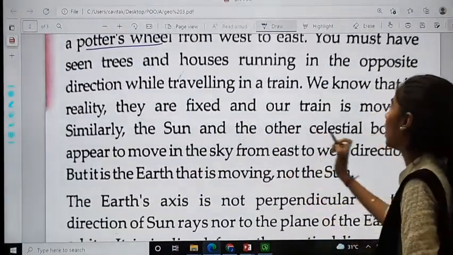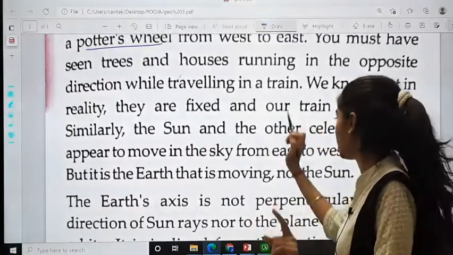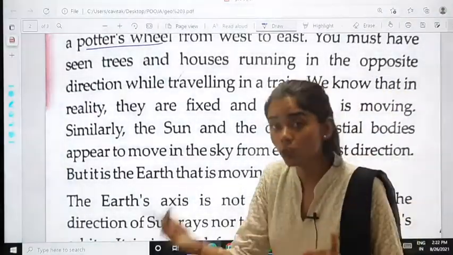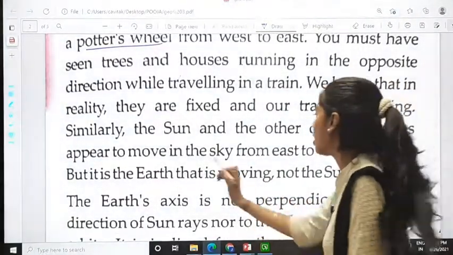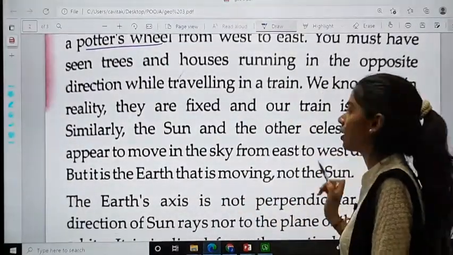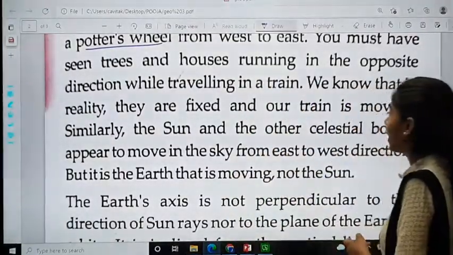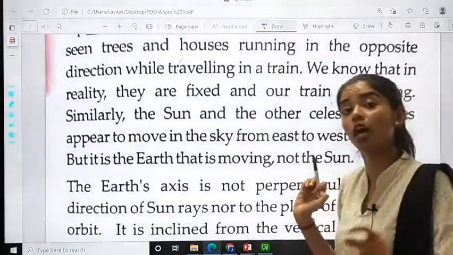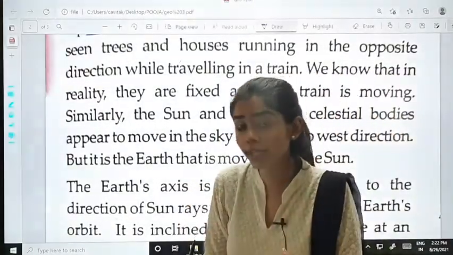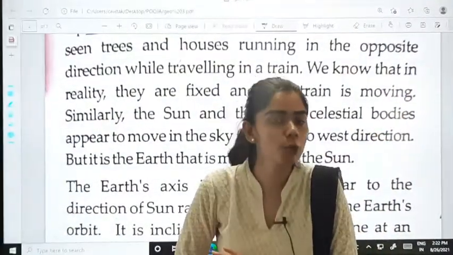Similarly, the sun and the other celestial bodies appear to move in the sky from east to west direction. But it is the earth that is moving, not the sun. So what they have said is, हमें ऐसा लगता है that the sun and the other celestial bodies appear to move. हमें क्या लगता है कि sun और जो भी celestial bodies हैं वो move कर रही हैं.